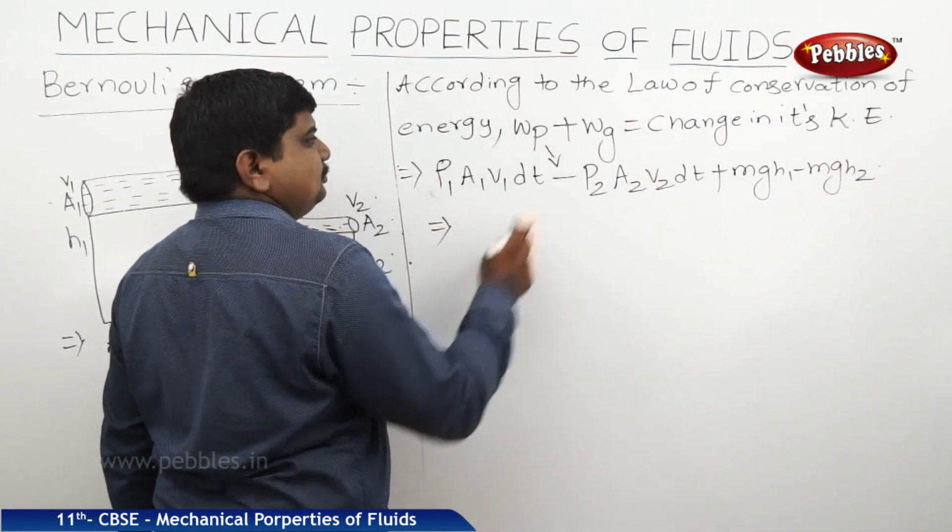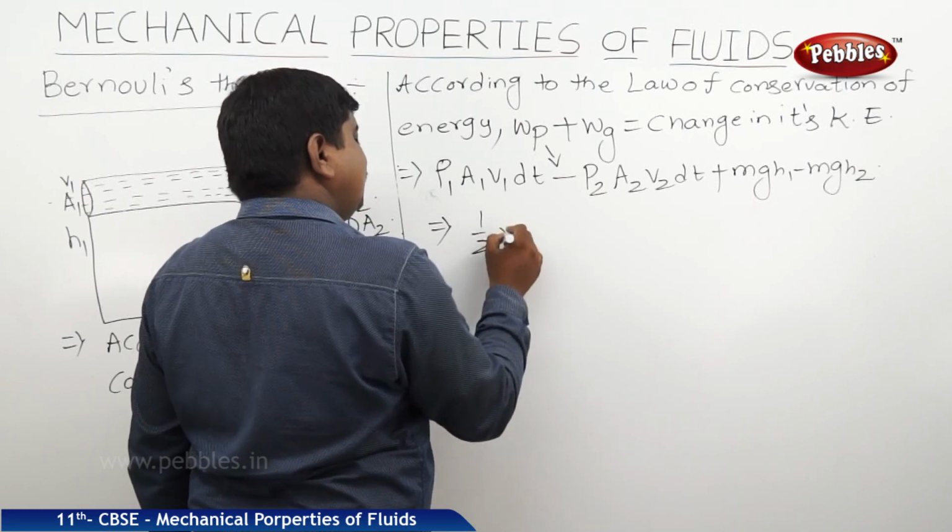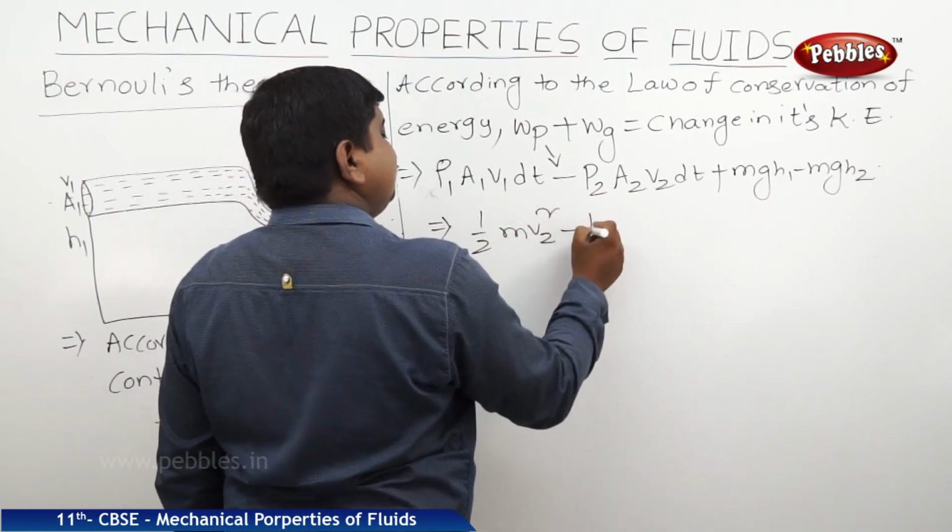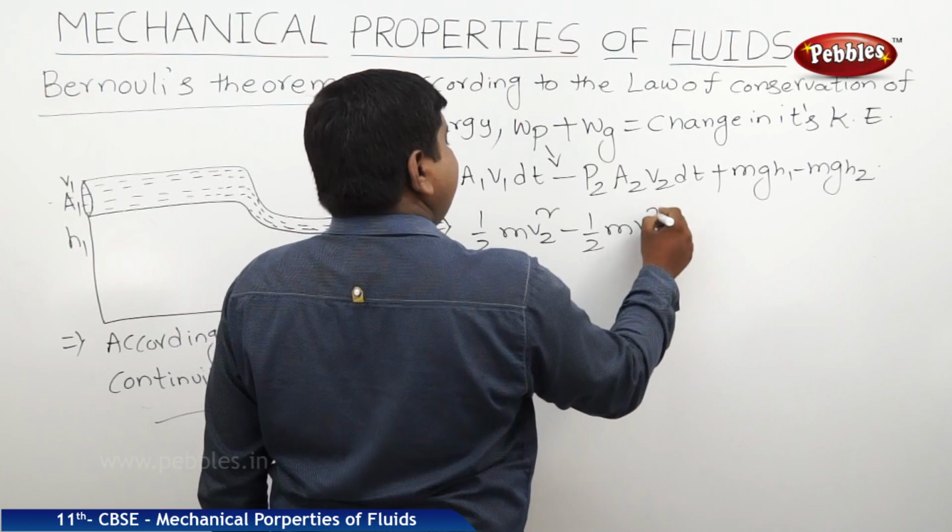This is equal to the change in kinetic energy, that means half m v2 square minus half m v1 square.